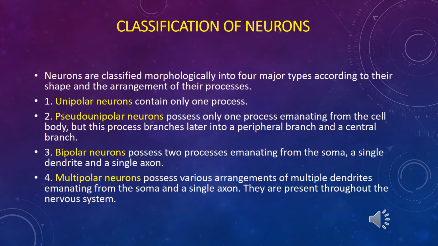Unipolar neurons contain just one process. Unipolar neurons can be present in the embryonic period and form neuroblast cells. Neuroblast cells can divide through mitotic divisions and form more new neurons.